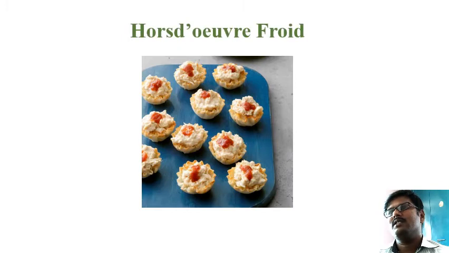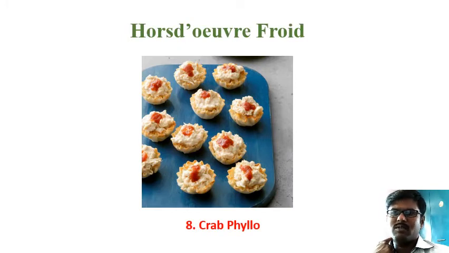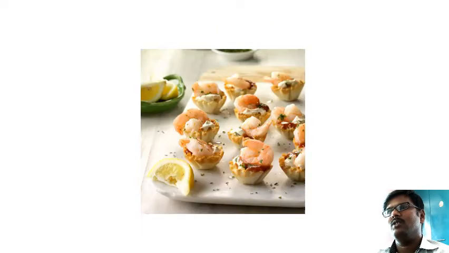And the next thing is crab phyllo. I'm not sure whether they are using crab meat or any other thing, but the name comes because of the presentation. They have some baked tortillas as a base, shaped like a flower, and inside they have stuffed it, and this has been topped with tomato sauce, tomato ketchup, anything you like. So this is the crab phyllo.